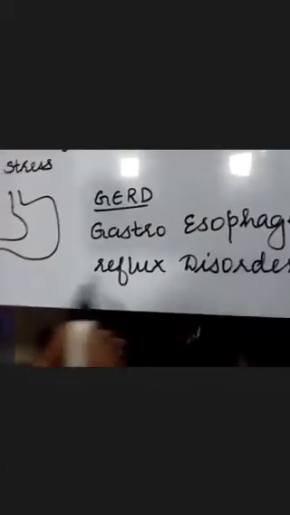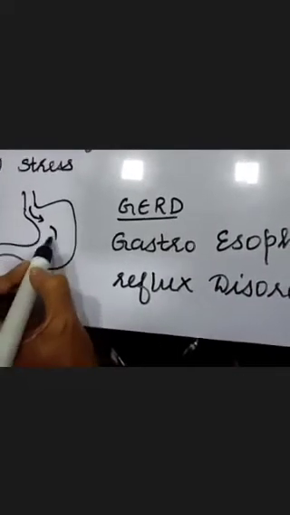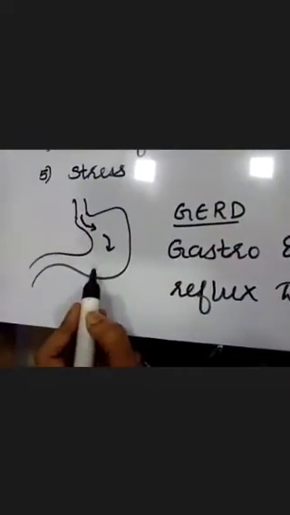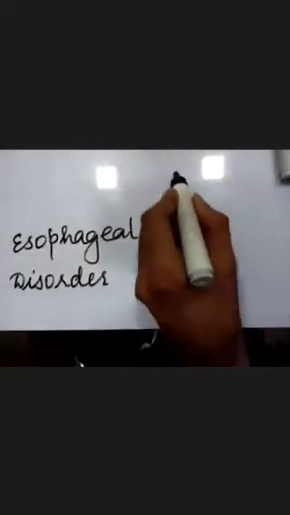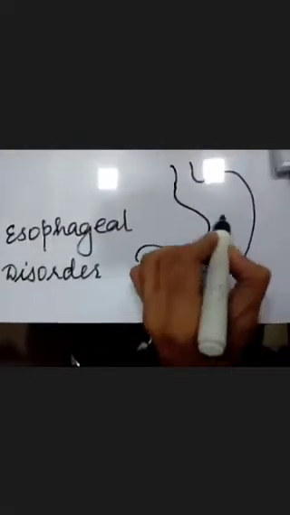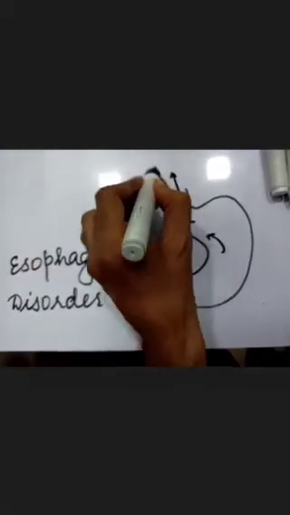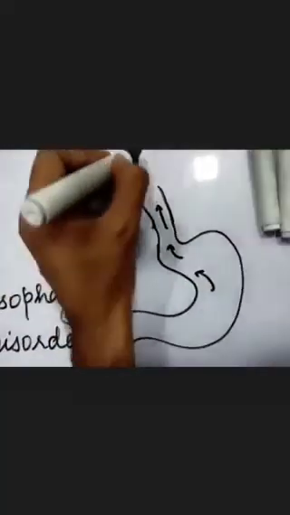Ideally, whatever we eat, the food comes from the esophagus into the stomach. But in GERD, the food goes in the reverse direction and the acid-containing food comes into the esophagus, and there we experience a severe burning sensation.